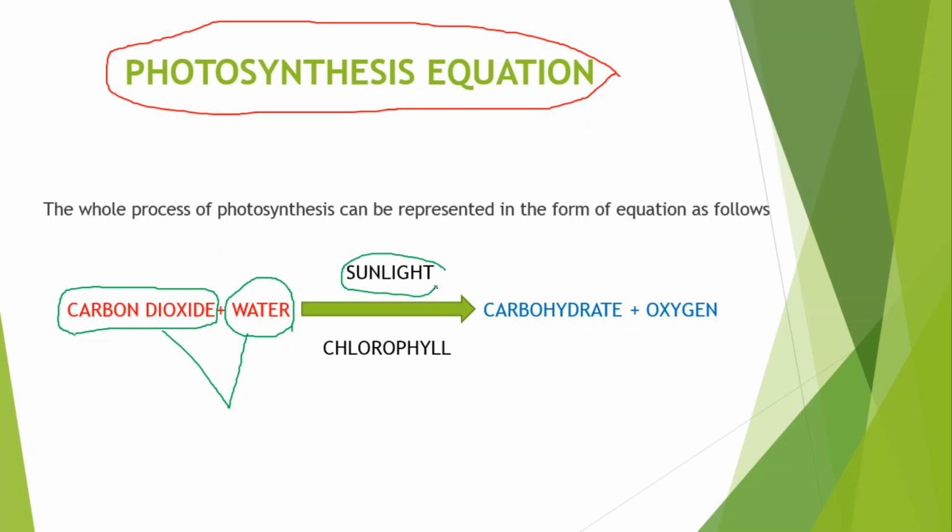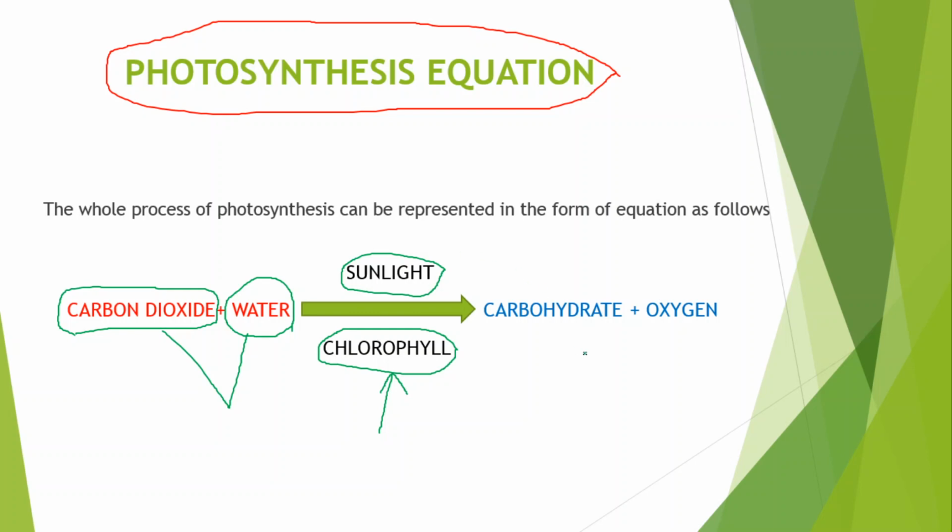In the absence of sunlight, photosynthesis will not take place. Plants get sunlight from the sun, and the leaf captures it. The leaf is also a source of chlorophyll, a green colored pigment, and because of chlorophyll only, plants appear green in color.